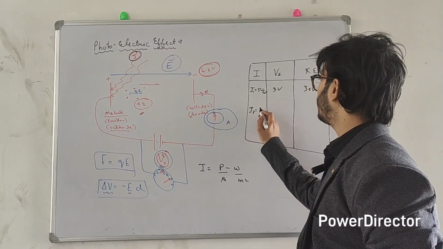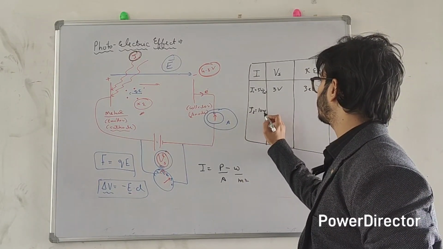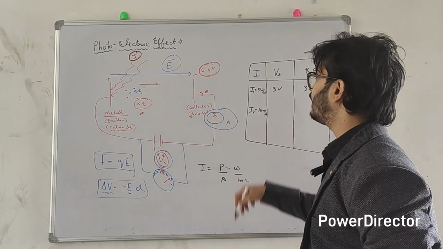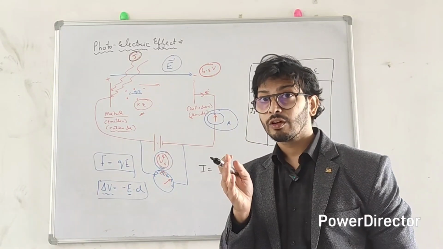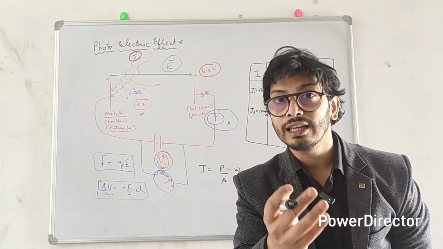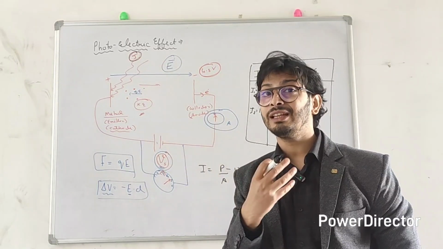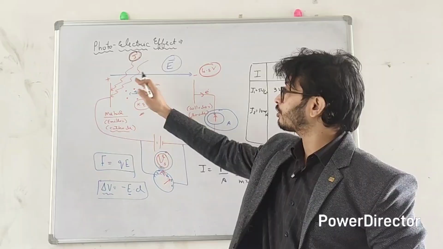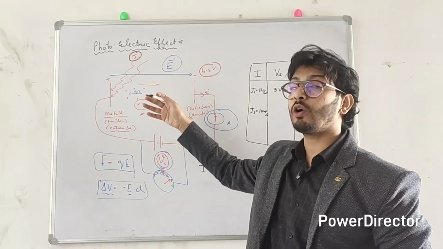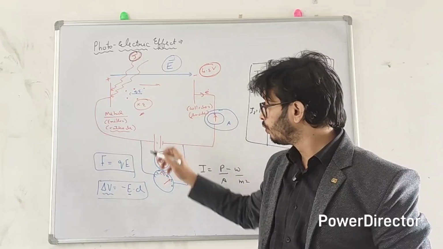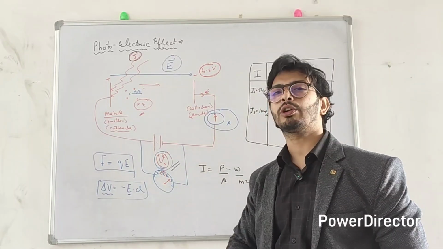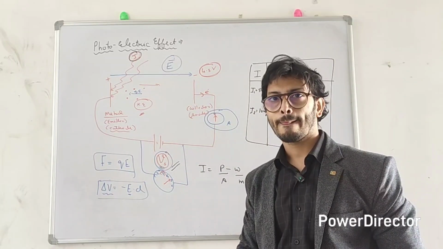So now when you increase the intensity of the light, let's say the intensity is now increased to I2 and the value of I2 is 10 watt per meter square. So he literally doubled the intensity of the incident radiation. So what was his thought? What you are thinking? That increasing intensity means more energy. More energy means electrons will absorb more energy and they will come out with more kinetic energy. And to stop these electrons, you will need more stopping potential, right?